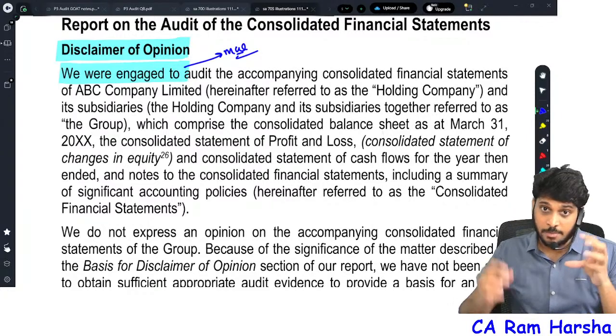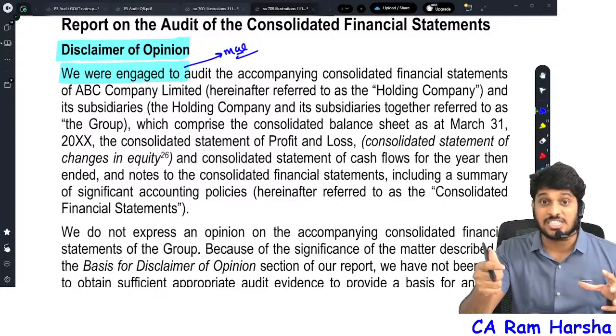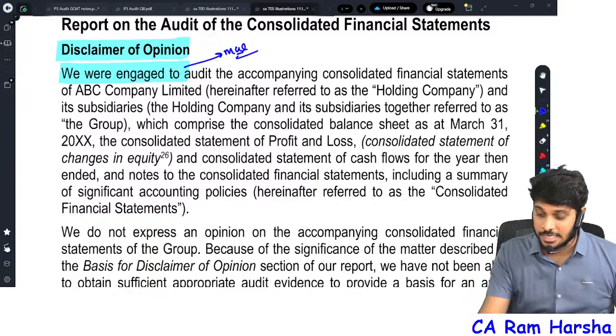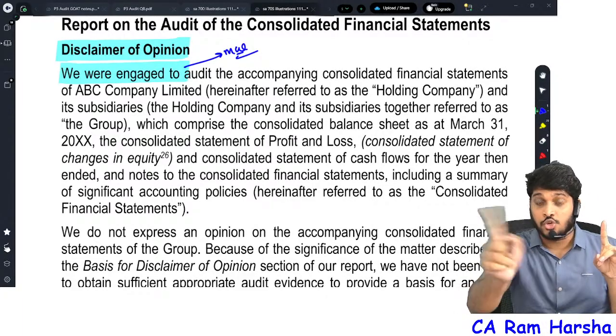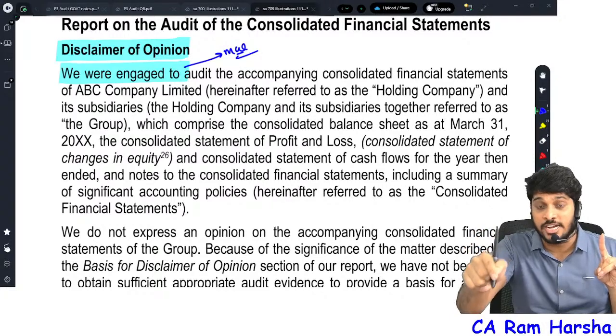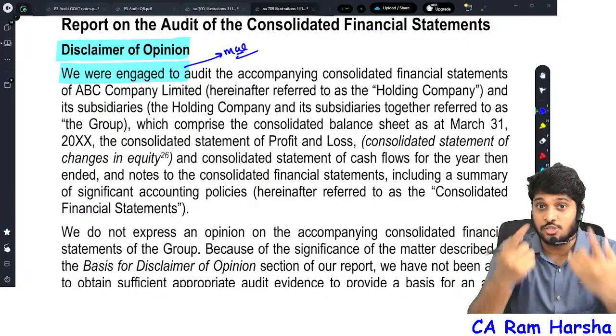So the auditor made a statement like "we have audited." No, that statement should not be included. Getting it? What are the contents of the opinion para? In case of disclaimer of opinion, you should not make a statement that you have audited. You can only make a statement that you were engaged to audit.